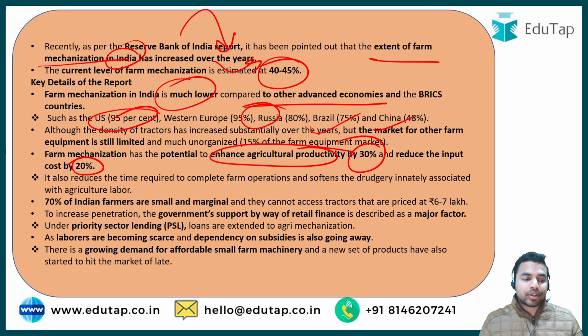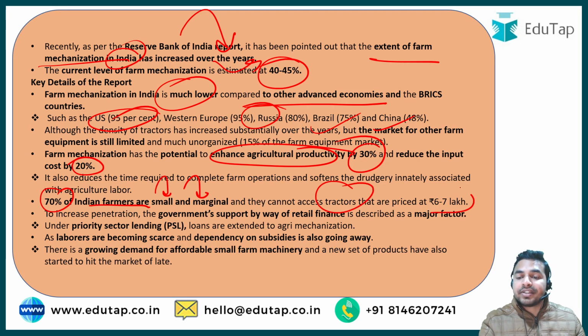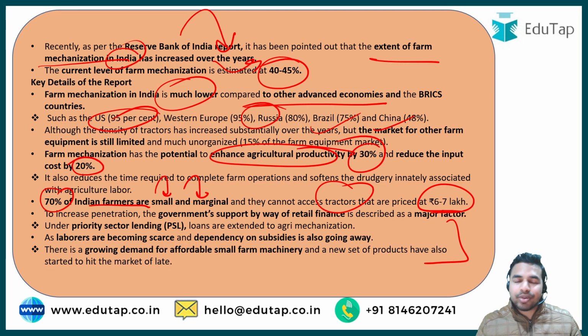The report also says that 70% of the Indian farmers are small and marginal, and that is the reason they cannot access tractors which are priced at 6 to 7 lakh rupees. There is some other important information mentioned here. You can go through it for value addition.